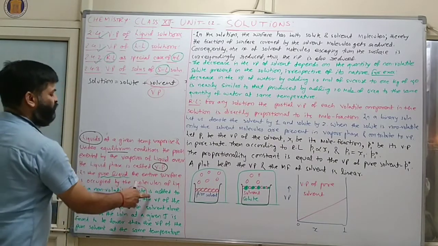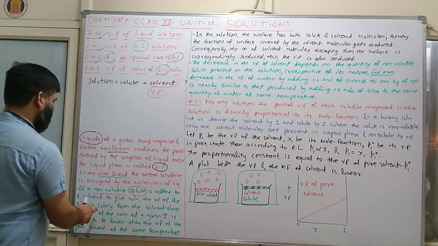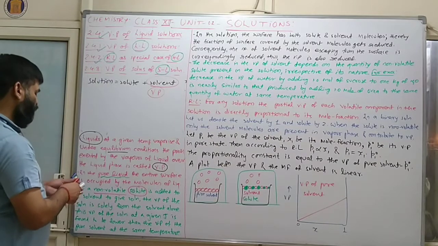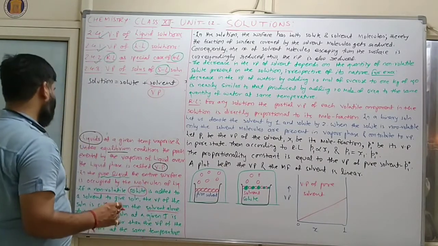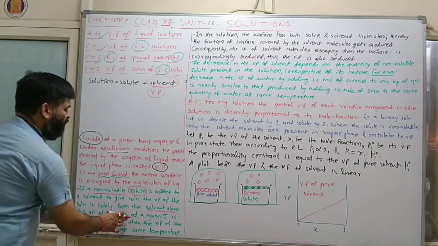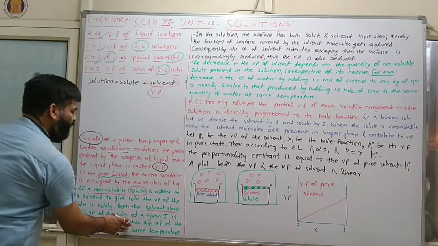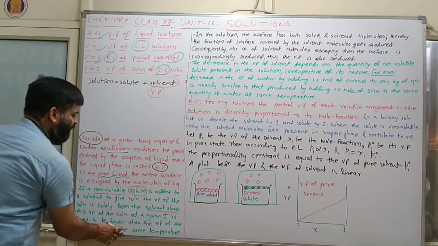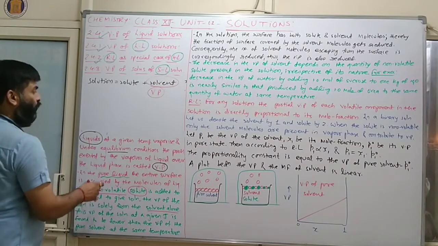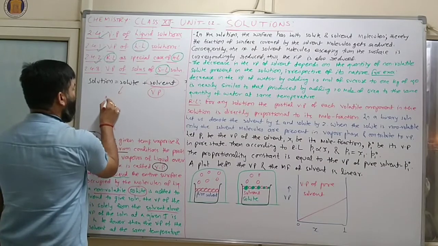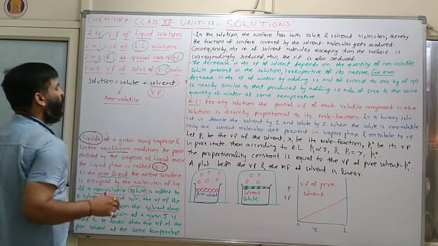If a non-volatile solute is added to a solvent to give a solution, the vapor pressure of the solution is solely from the solvent alone. This vapor pressure of the solution at a given temperature is found to be lower than the vapor pressure of the pure solvent at the same temperature. Clear? Again I am repeating. What is this solute? This one is non-volatile.